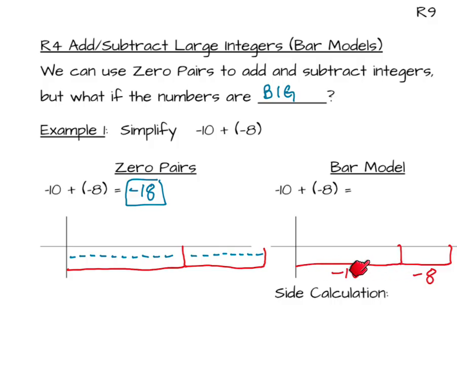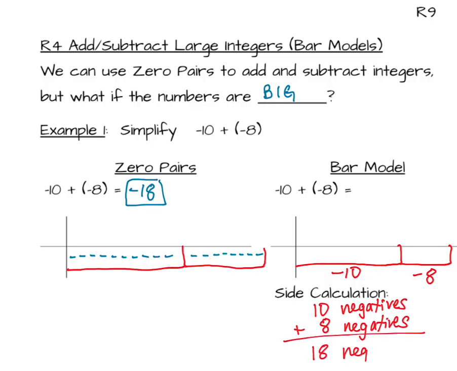So to combine these 10 negatives and those 8 negatives, I'm going to add. Now, I want you to really pay attention here. I'm using a positive 10 because I'm counting how many negatives, plus a positive 8 gives me a total of 18 negatives. So that's the same total I got from counting over here. And then I know that 18 negatives is represented by the number negative 18. So I got the same answer without having to draw all that, but I had to do this side calculation.